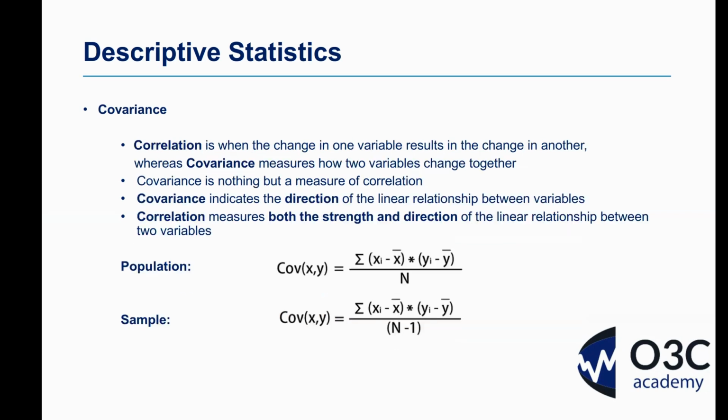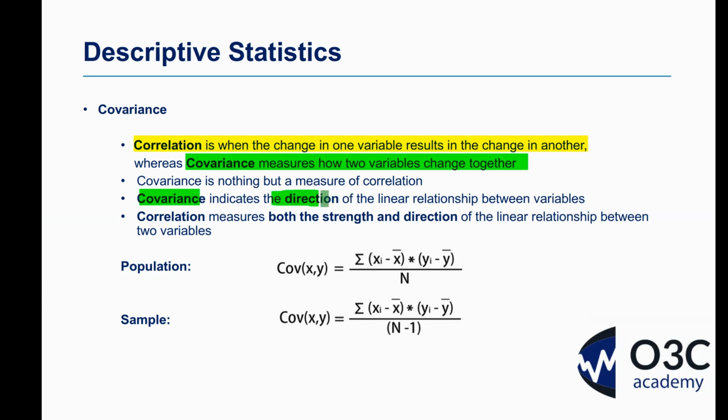So moving on to covariance, where we've just seen that correlation is when the change in one variable results in the change of the other. With our covariance, it measures how 2 variables change together, as in tandem. So covariance is nothing but a measure of correlation.